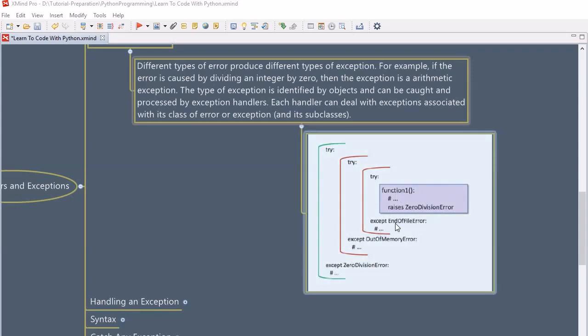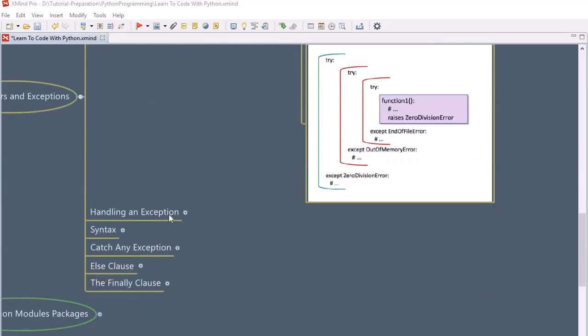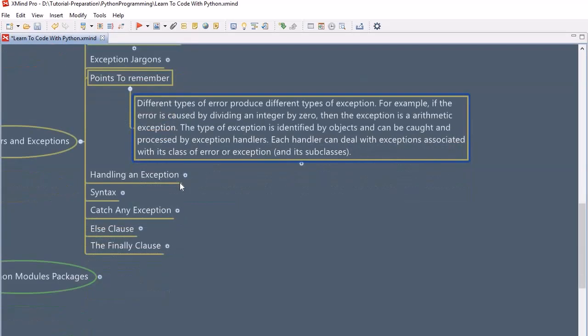You can also see here there is a variety of errors given in the example, like end of file error. So these are some of the exception types that might arise whenever we are writing any program. We need to deal with such exceptions so that we can give a better user experience to the users. So let's move further and look into handling an exception.